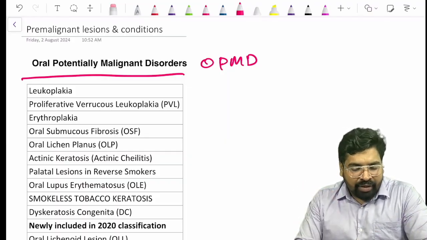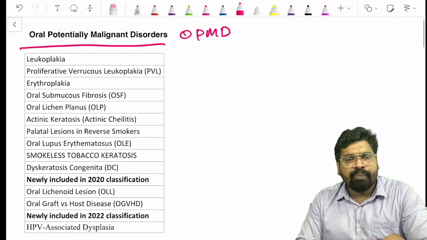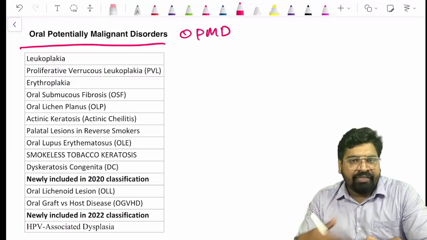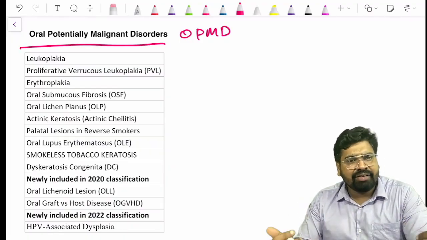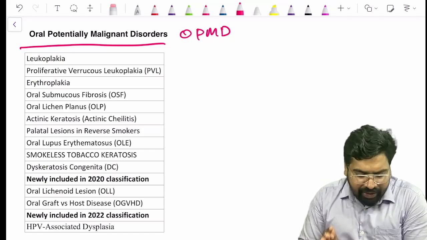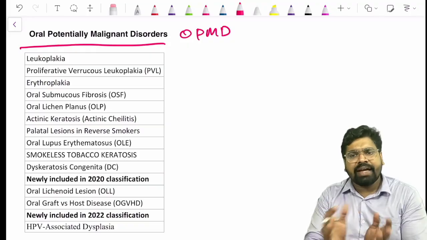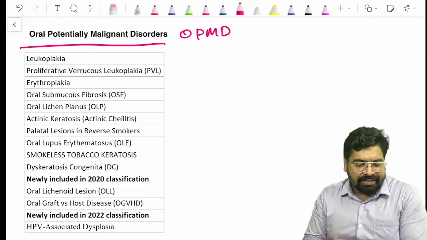So let's see what is there in OPMD. So many things are there in OPMDs, which are revised every year in the WHO classifications. I am giving you the latest classification, WHO 2022. This you may not find in your textbooks. This is the latest, which I have listed out here.